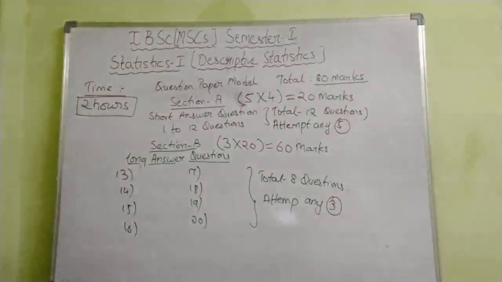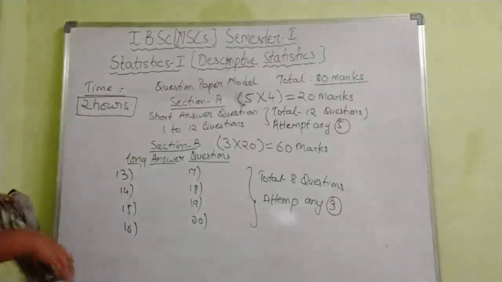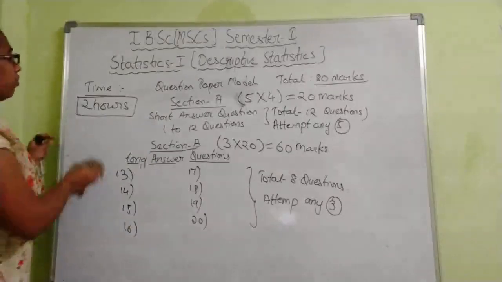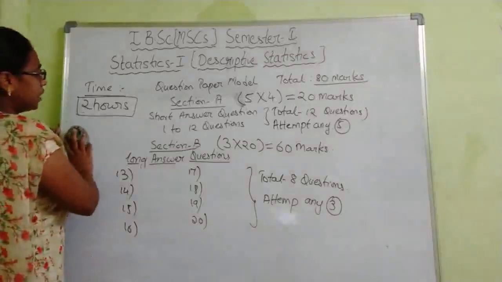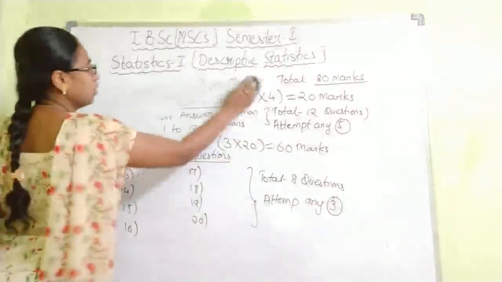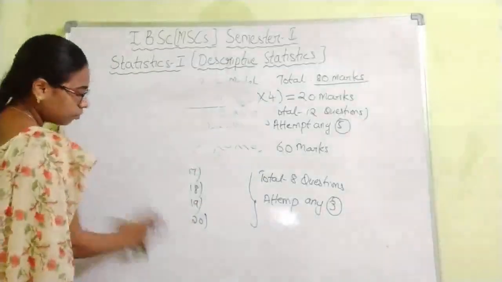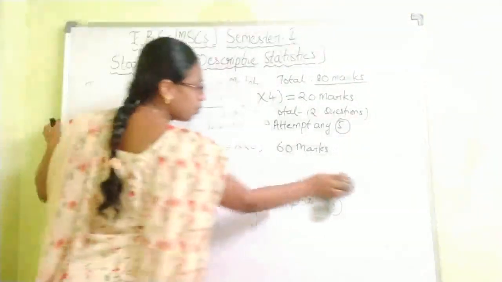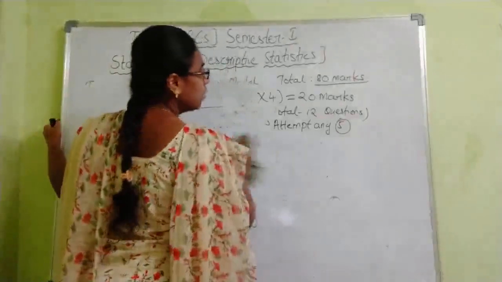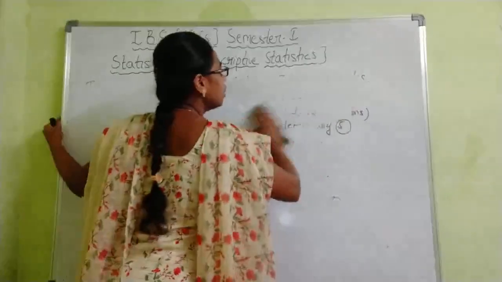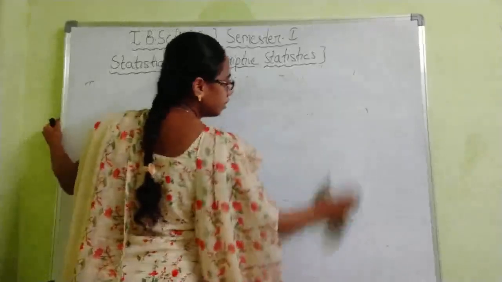After the paper pattern, we will discuss the revision. We have a total of 4 units, right? Among those 4 units, the second unit is not very lengthy, so first we'll start the revision with our second unit.